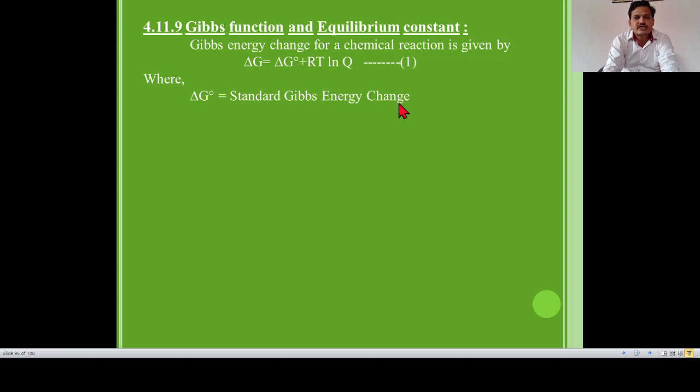Standard condition means the temperature is 25 degrees Celsius, that is 298 Kelvin, and pressure is 1 bar. This is the standard condition and it is indicated by naught.